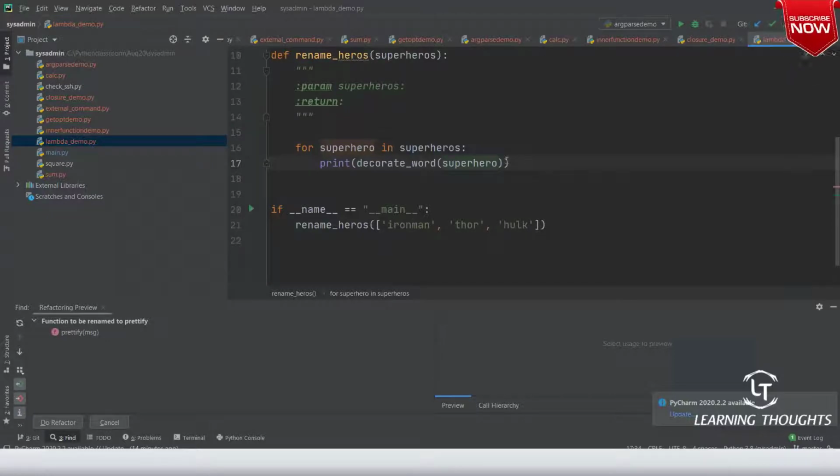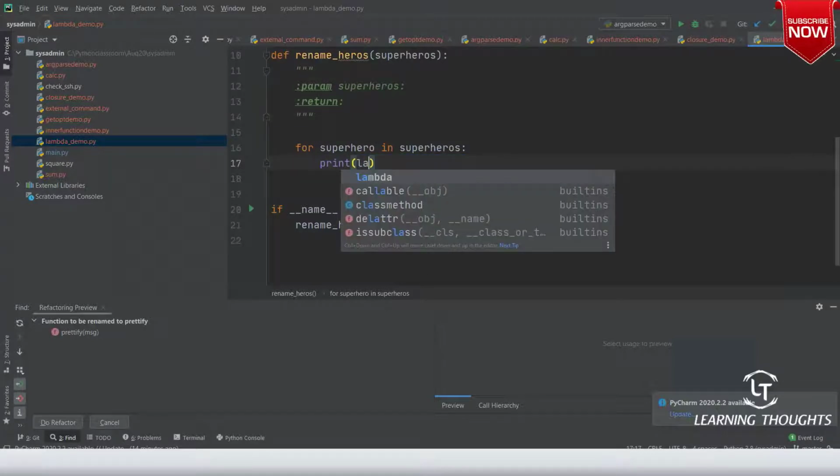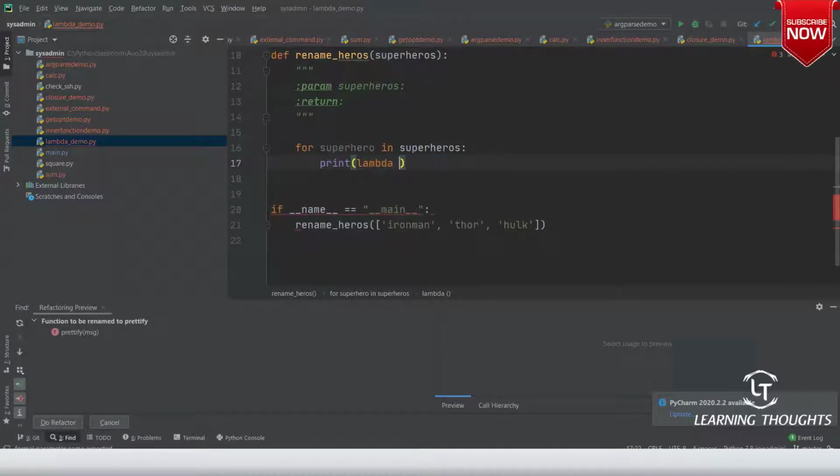Rather than calling this function, just say I want to print a lambda, and this lambda will take superhero as an object.